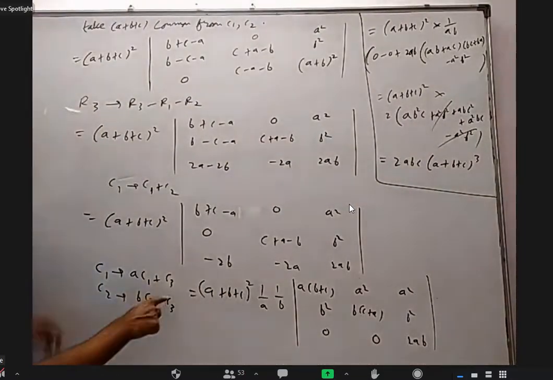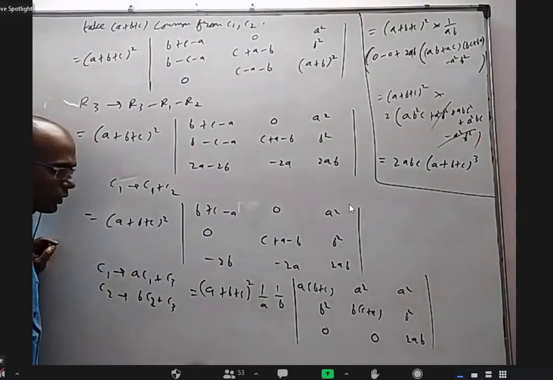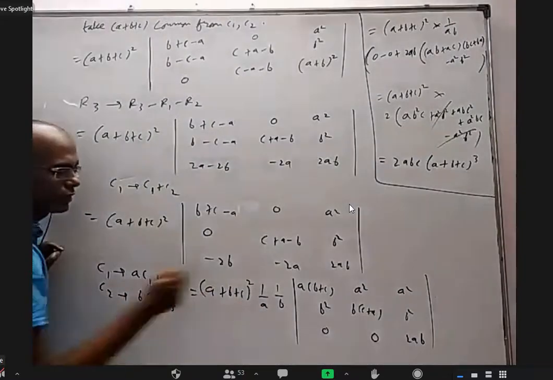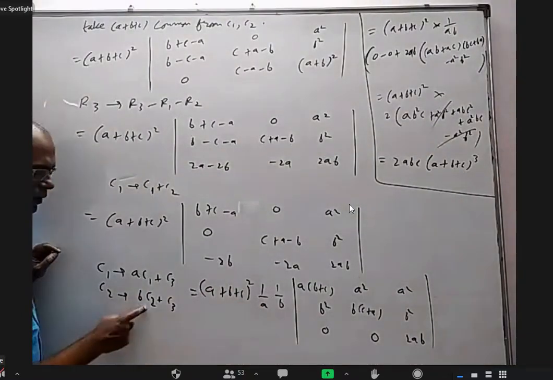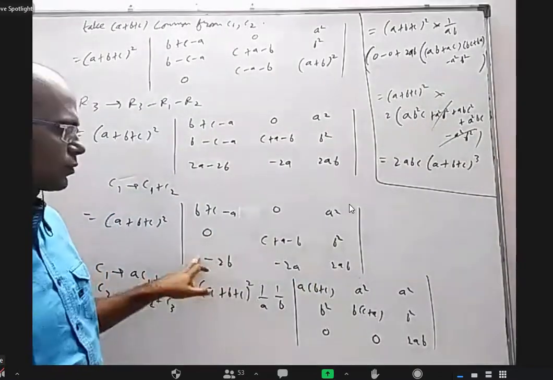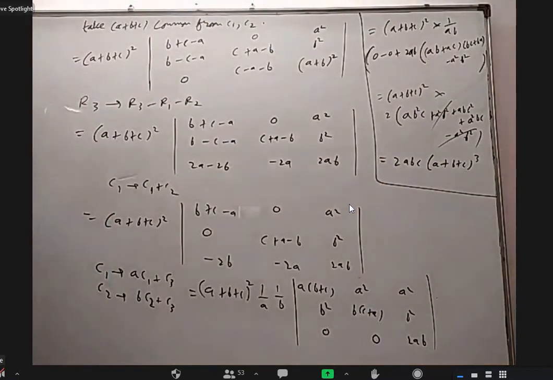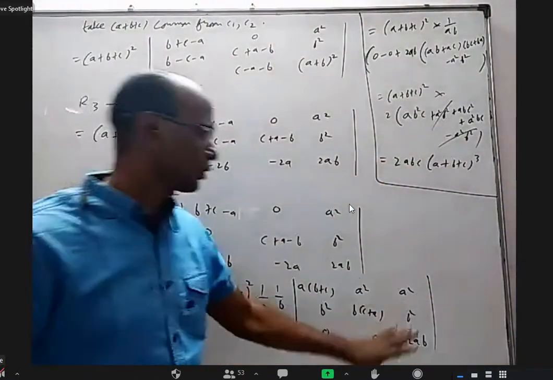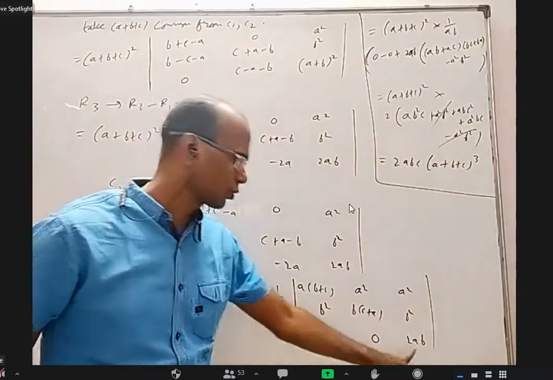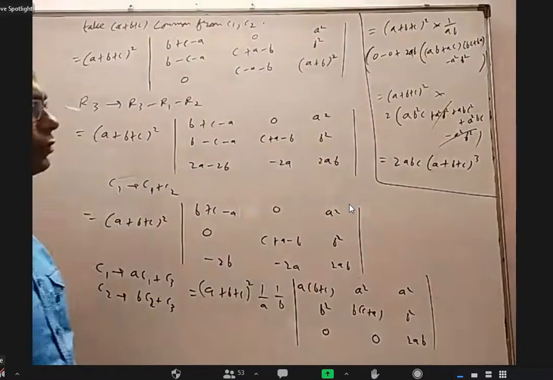Because this is not a normally valid operation. Because if you want to change column 1, you can write column 1 plus any times column 2, any times column 3, but column 1 you cannot multiply. But still I multiplied because I divided with a. Similarly, I multiplied column 2 with b, so I have to divide with b. So I multiplied a here and then added this, so that this becomes 0. Multiplied b and then added this. That's why this became 0. And here we go. Now just expand using third row. 0 into anything is 0, 0 into anything is 0, this into this minus this into this. That part is just expand, we'll get it.